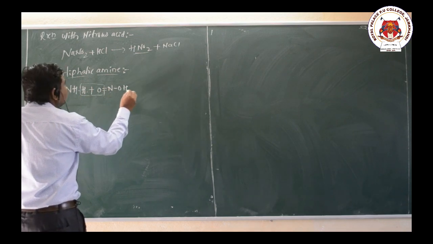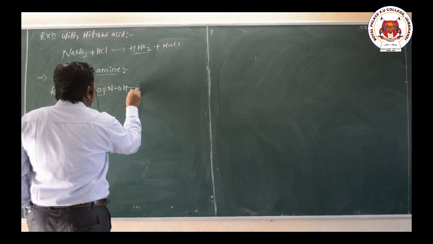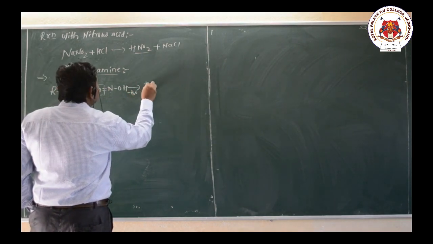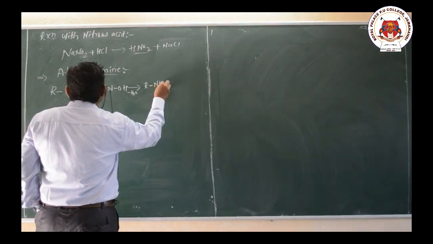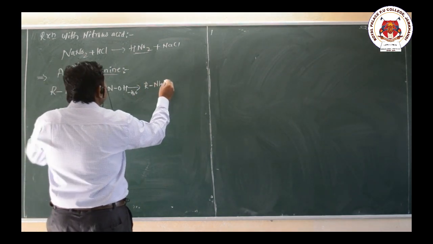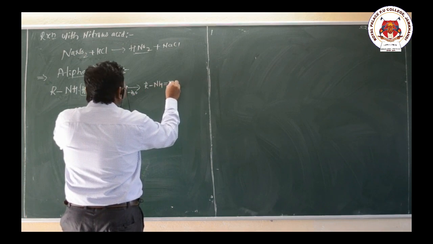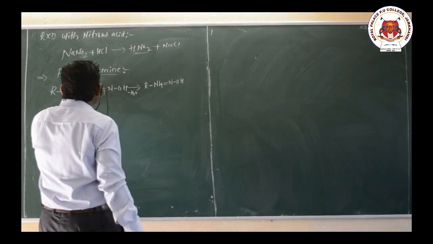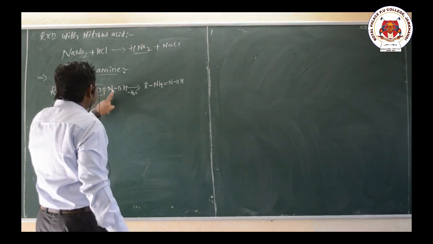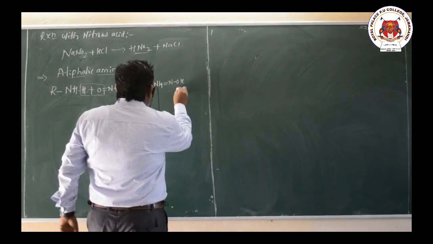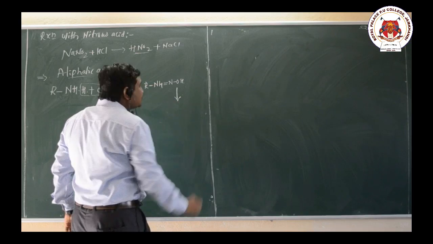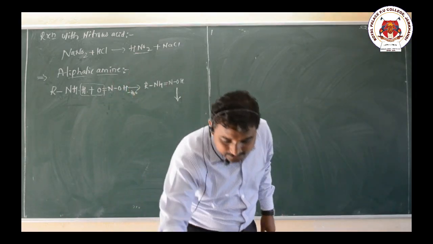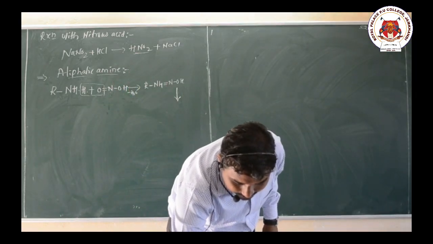Now the reaction is RNH double bond NOH. Here a loss of H2O can take place.